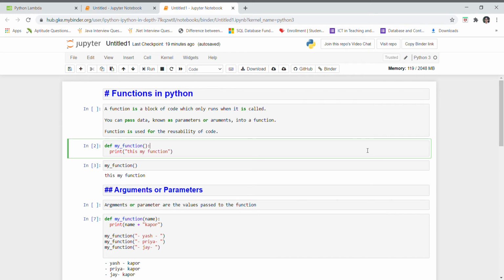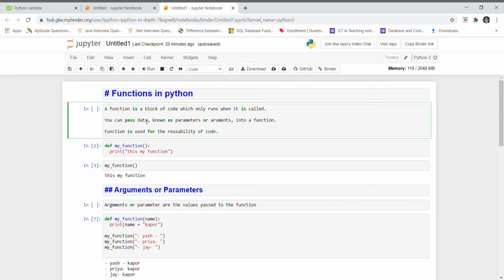Hello friends, in this video we are going to learn about Python functions. A function is nothing but a collection of statements which is repeatedly used in a program. A function is a block of code which only runs when it is called. Whenever we call the function, only then can the code written in the function be executed.